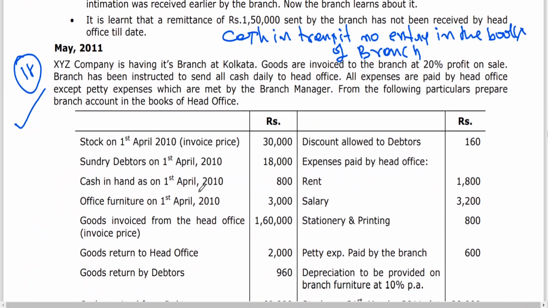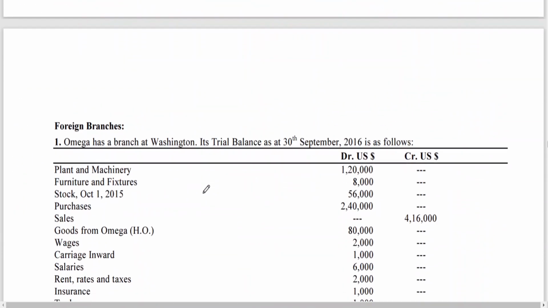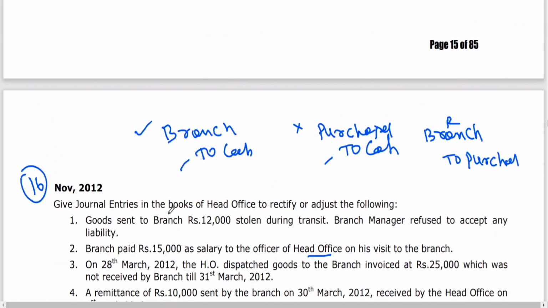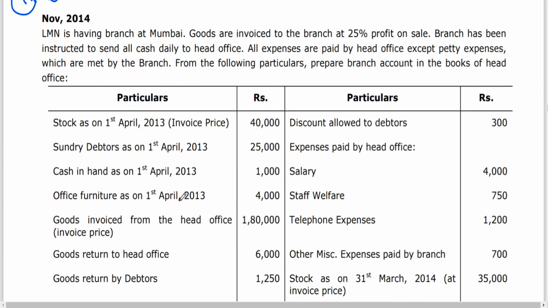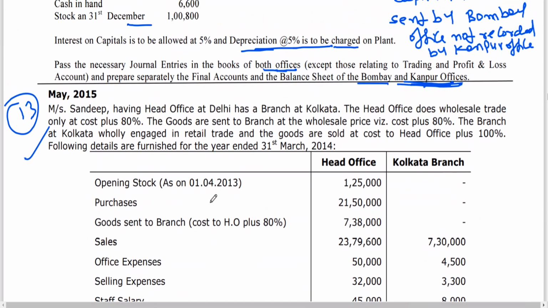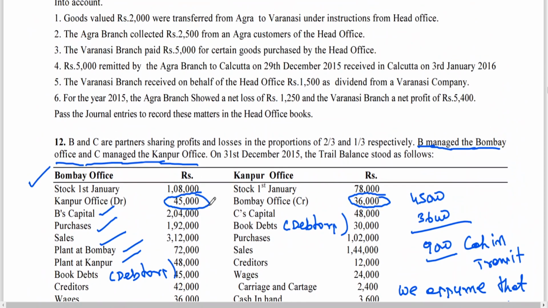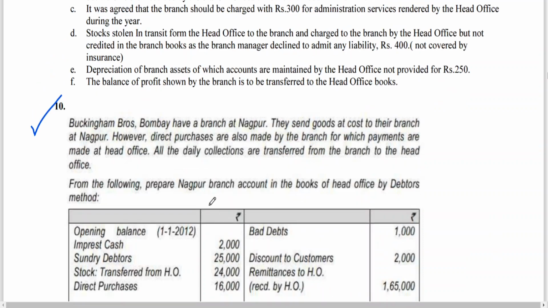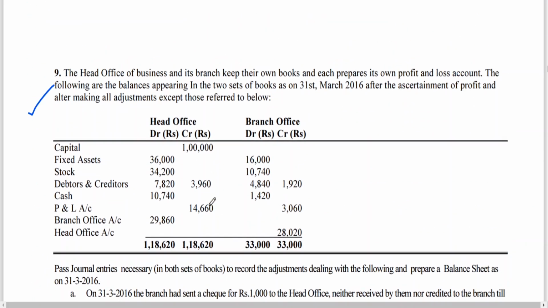So I think I've told you 18 problems. This problem I have worked out already. Next is foreign branches. This is completed, this in the last class we have completed. This I think I have given as homework, the stock and debtors method. This we have seen, the wholesale price method. Last class we have seen independent branches. This is the debtors method we have seen already. This is the independent branch we have worked out.